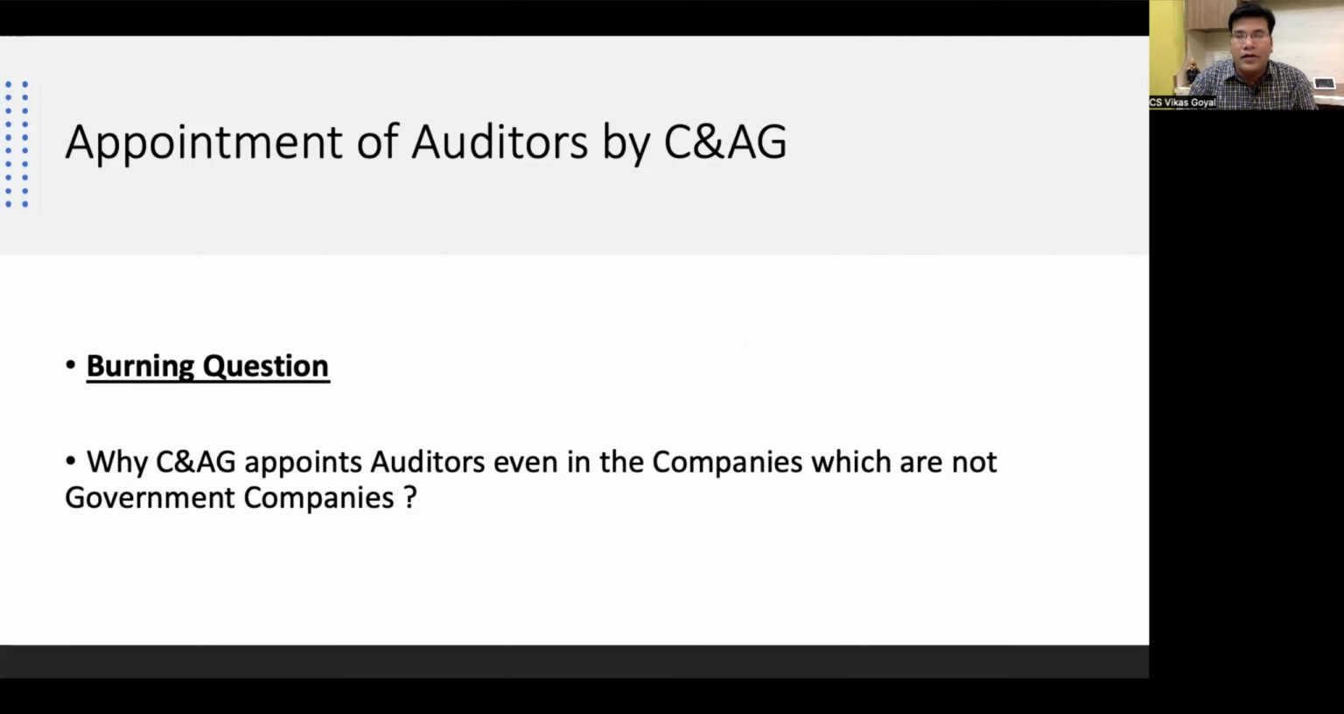So in case of a company where DVRs have been issued, voting power has to be considered, not the paid up share capital. Now one important question comes out: why is the C&AG appointing the auditors even in companies which are not government companies? Or few people believe that all the companies where the Comptroller and Auditor General of India is appointing the auditors are government companies. But no, that's not the case.